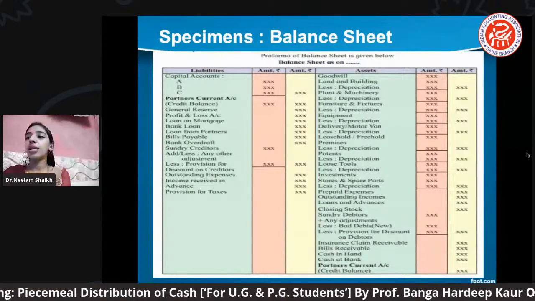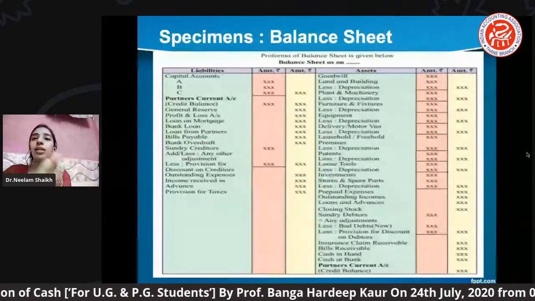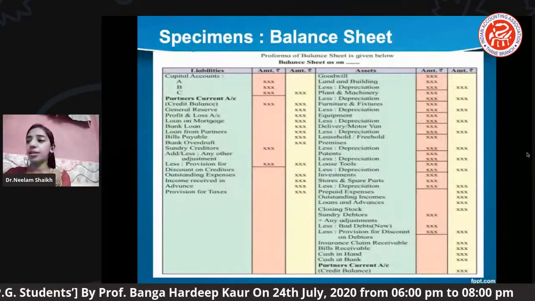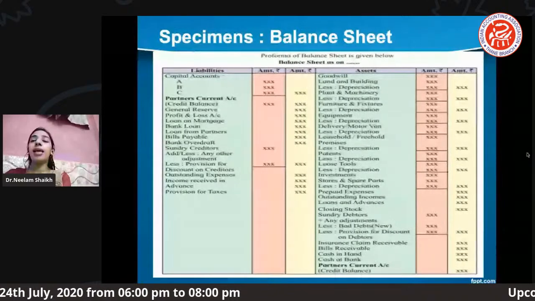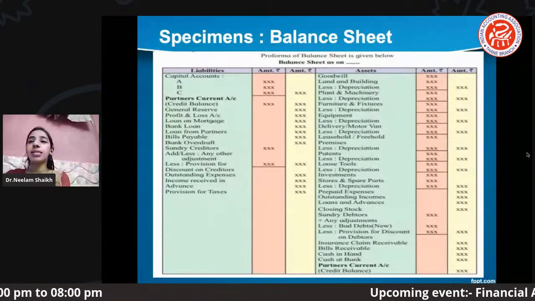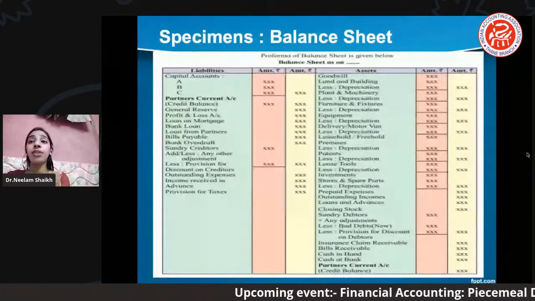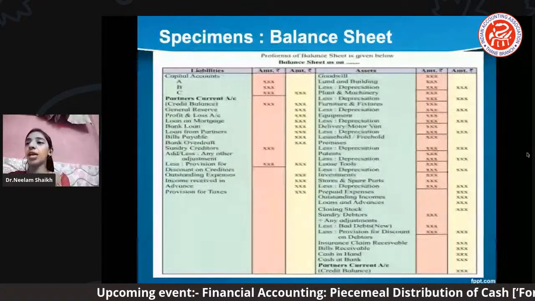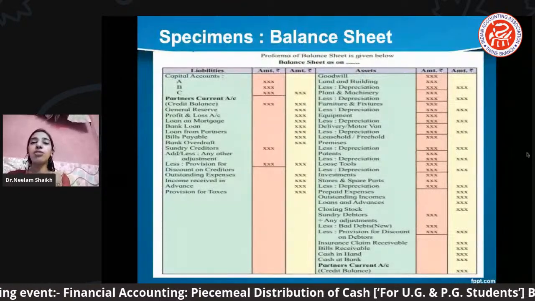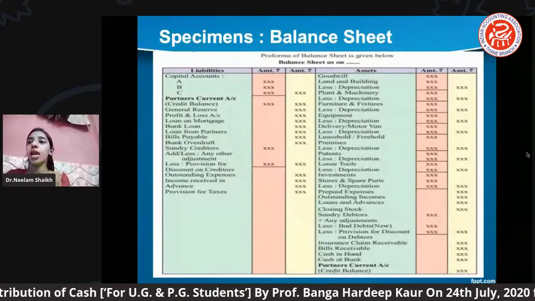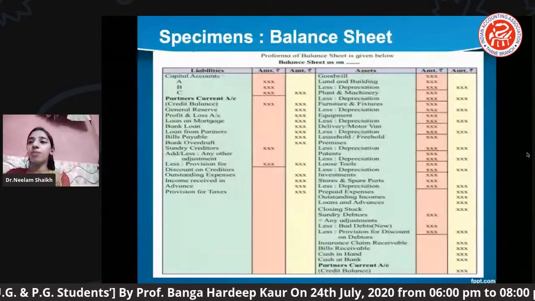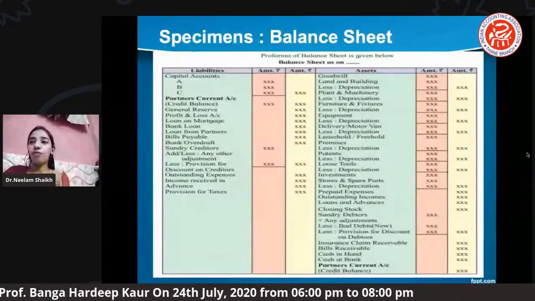Just now we have said here, on the left hand side you are seeing all the liabilities, the liabilities of the partners which they are supposed to pay, and the right hand side will be all the assets which the partners are having in their partnership firm. Okay, so on the left side, first of all we have the capital which the partners bring. Okay, and then the reserves which the firm is already having, then the profit and loss.